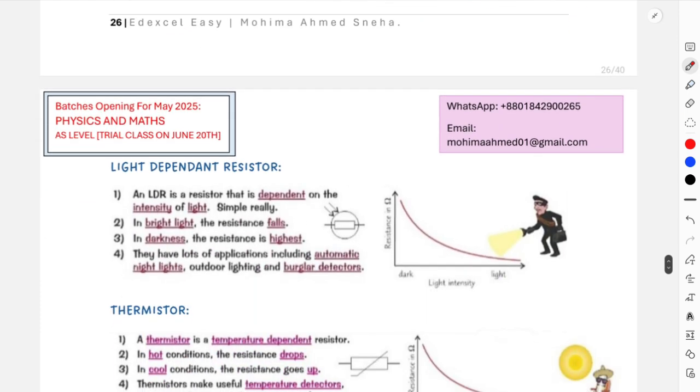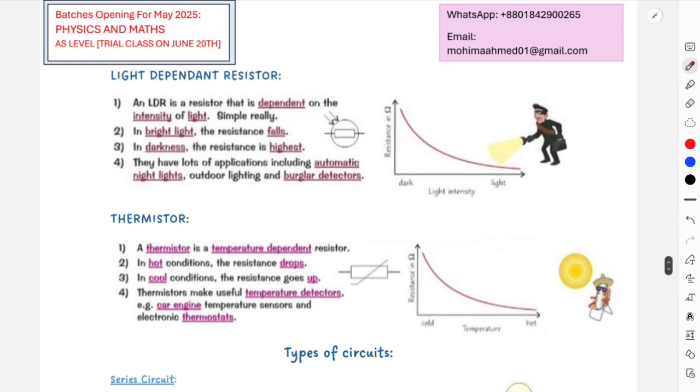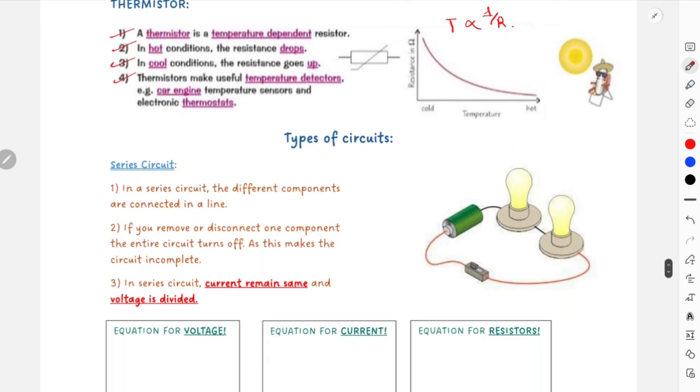Then again we have light dependent resistors and thermistor. In light dependent resistors, light intensity is inversely proportional to resistance. So increasing light intensity decreases resistance. Okay, light intensity, I'll just write LI, inversely proportional to resistance, and in thermistor, temperature is inversely related to resistance. Again, understand these four points, nothing very different.